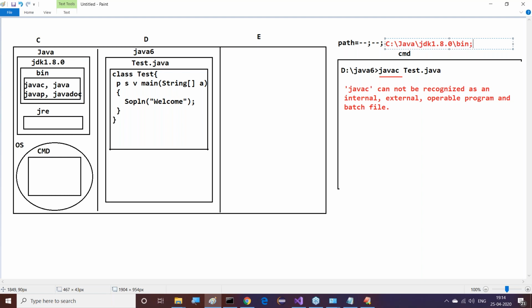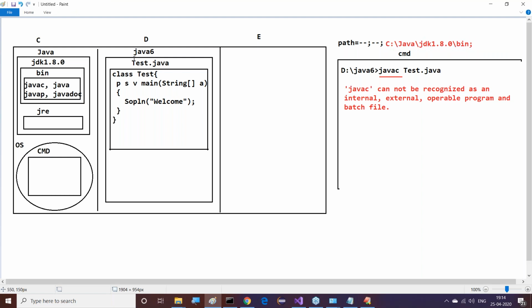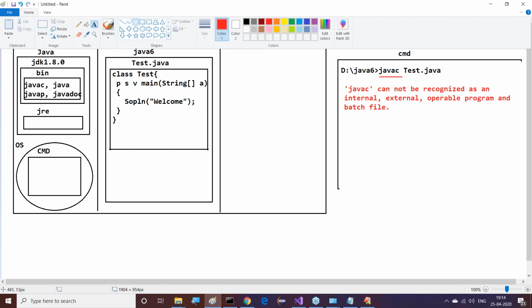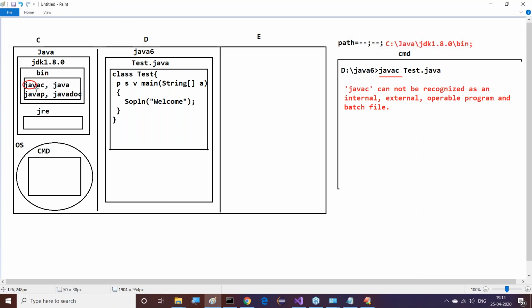Observe this, guys. If you provide JDK 1.8.0/bin like this to the path environment variable, the operating system will reach the bin folder and search for javac. As javac is available, the operating system will execute the javac command.